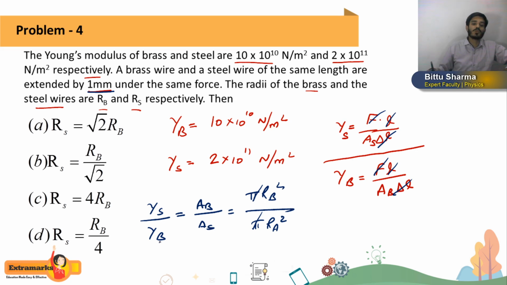What is YS? YS is 2 into 10 to the power 11, and what is YB? 10 into 10 to the power 10. So 2 into 10 to the power 11 divided by 10 into 10 to the power 10 is equal to what we have? RB square divided by RS square. If you simplify this, students, it's very easy.